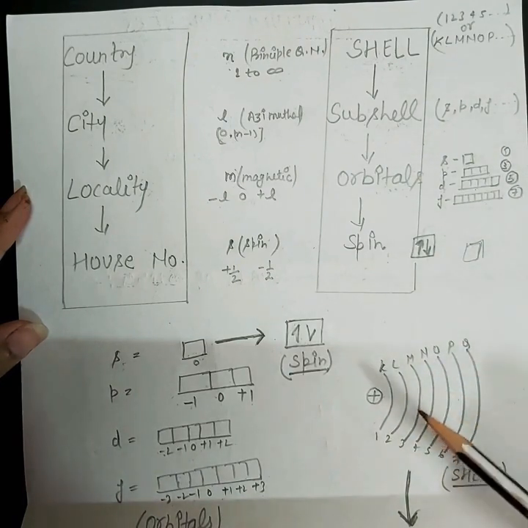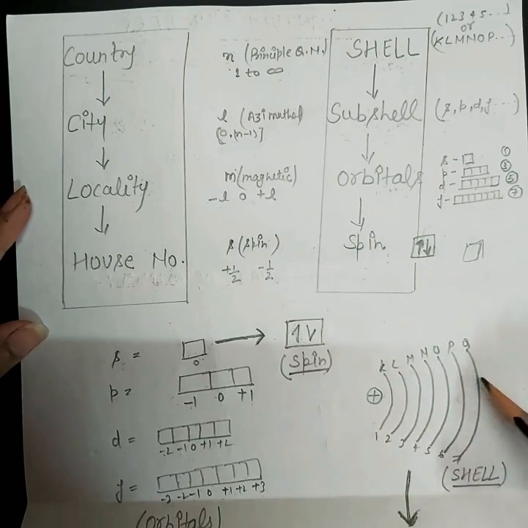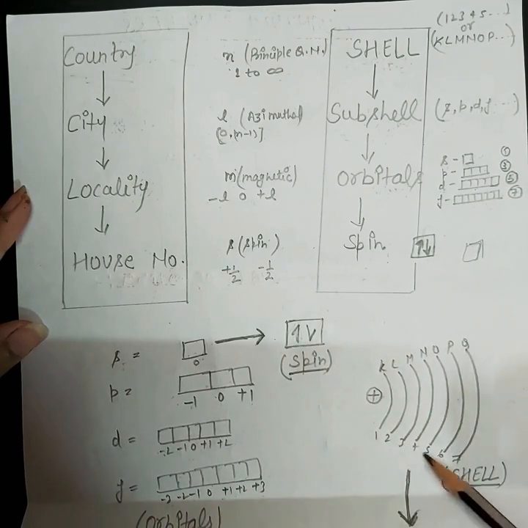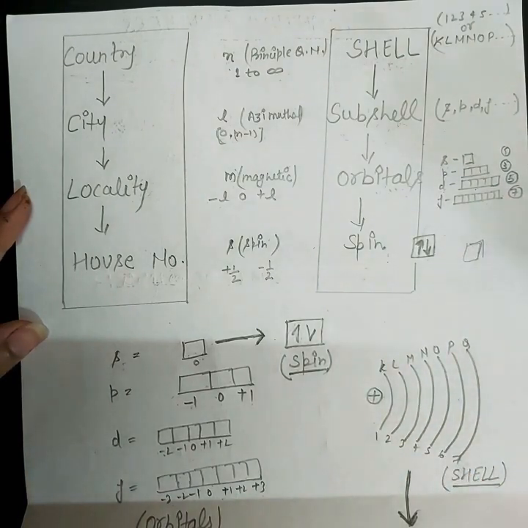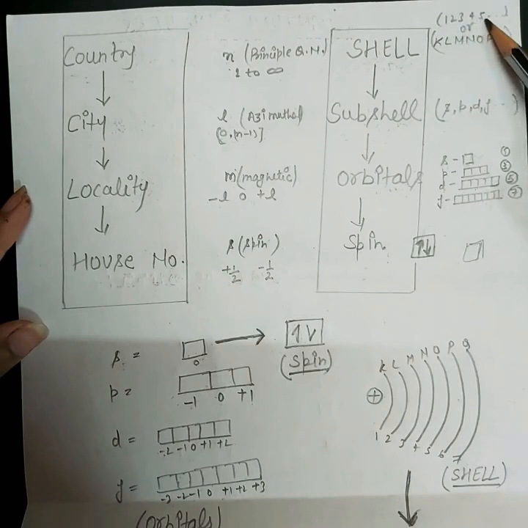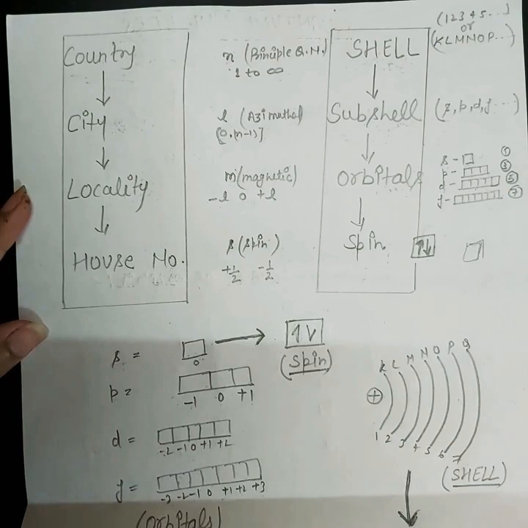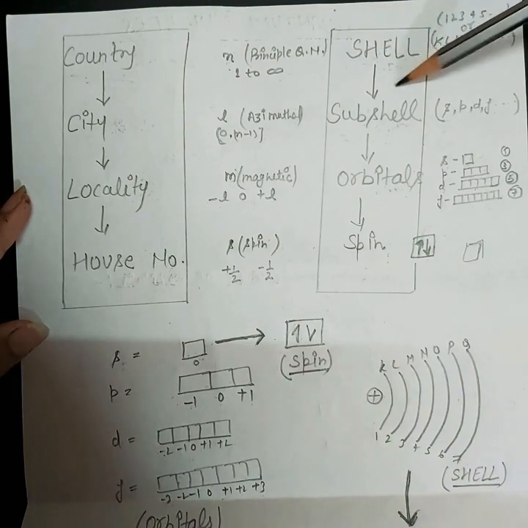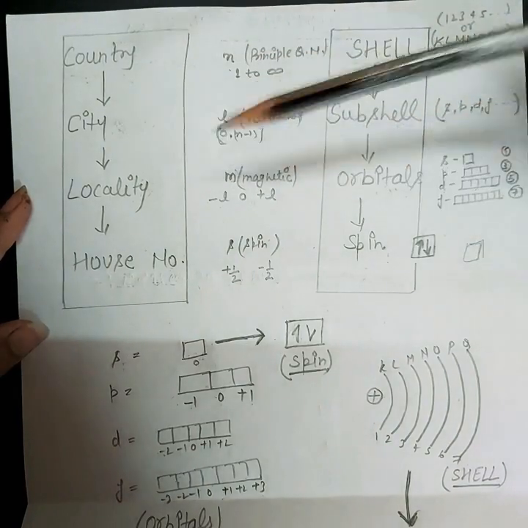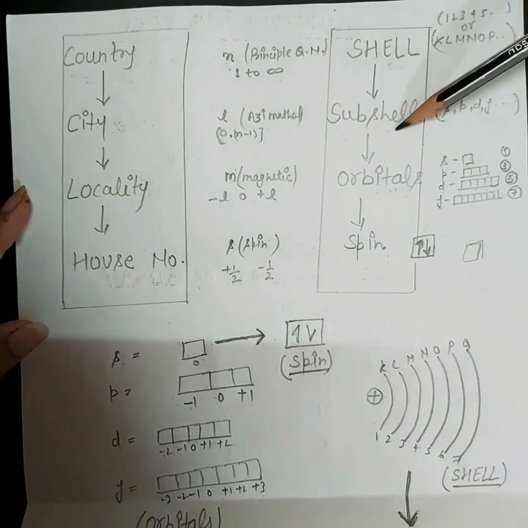Okay, and you know about the representation that every orbit or shell is the same thing. Every orbit or every shell is represented by the alphabets K, L, M, N and so on, or by the numbers 1, 2, 3 and so on. That's why I have written 1, 2, 3, 4, 5 or K, L, M, N, O, P and so on here.